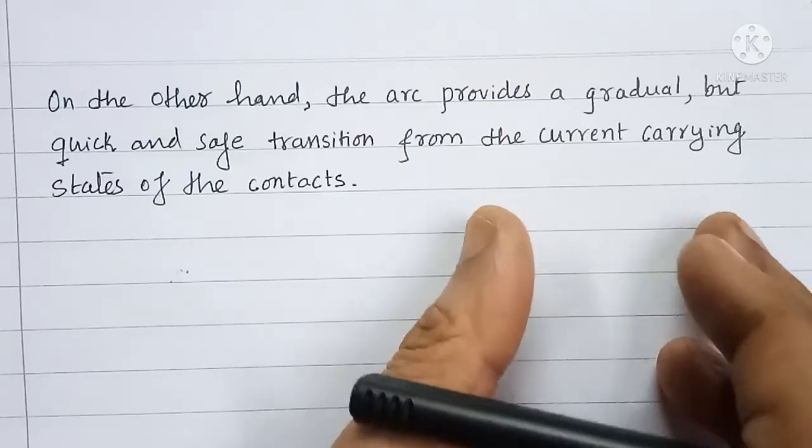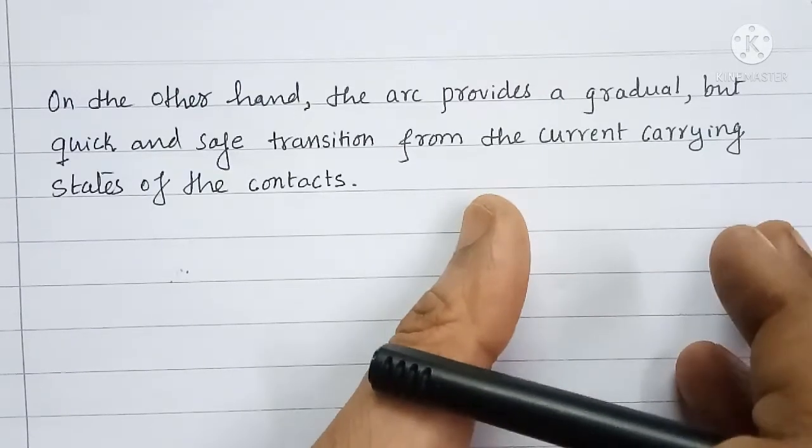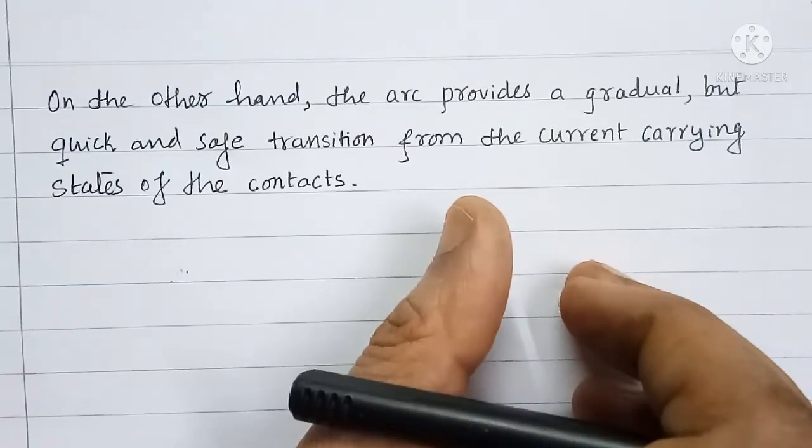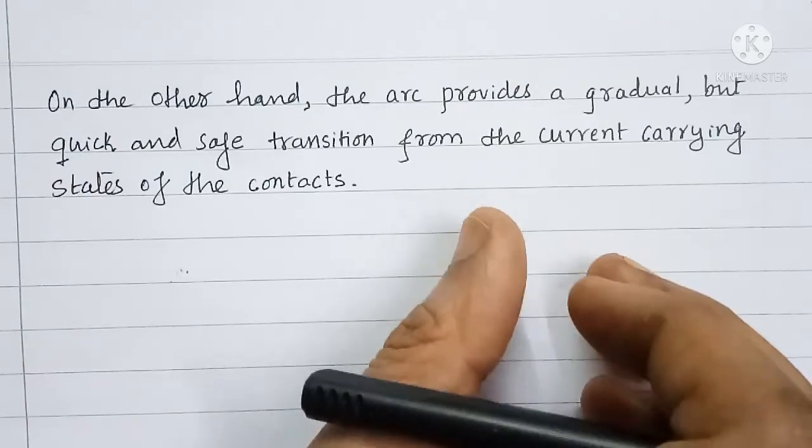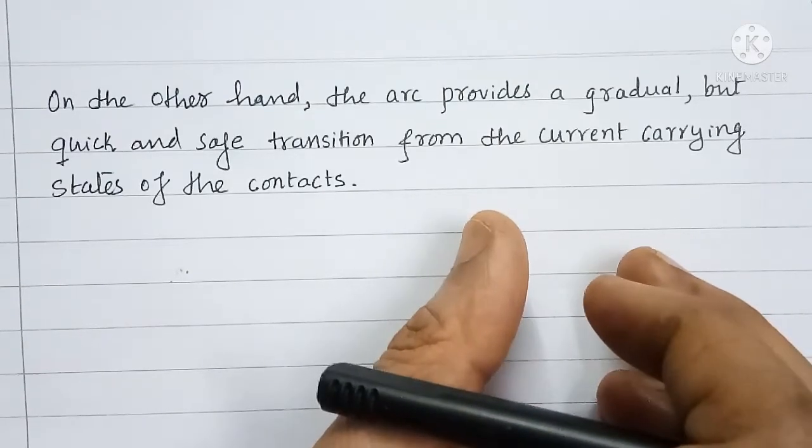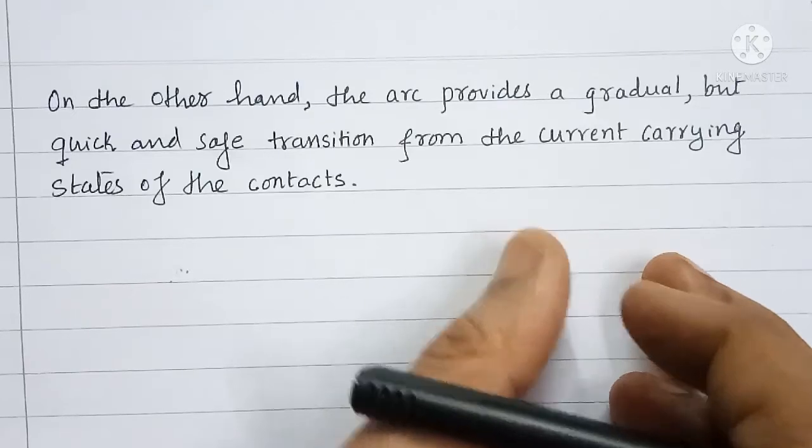So it means that arcing is necessary in order to avoid switching over voltages and to safeguard the insulation of the system.